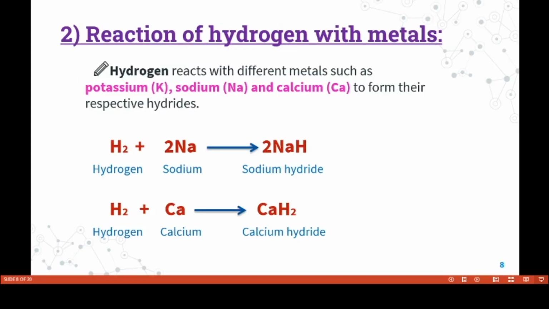Next, reaction of hydrogen with metals. If hydrogen reacts with different metals such as potassium, sodium, calcium and magnesium, it forms their respective hydrides. For example, if hydrogen reacts with sodium, it gives sodium hydride. If hydrogen reacts with calcium, it gives calcium hydride. With magnesium, it gives magnesium hydride. And with aluminium, it gives aluminium hydride. So it always forms their respective hydrides only.